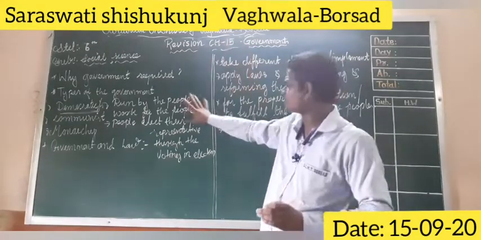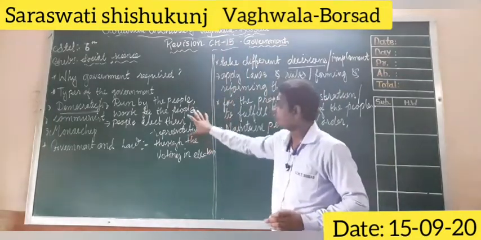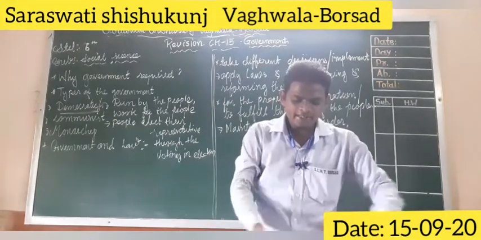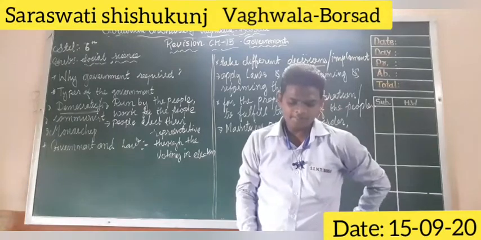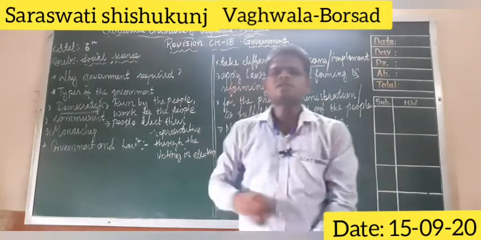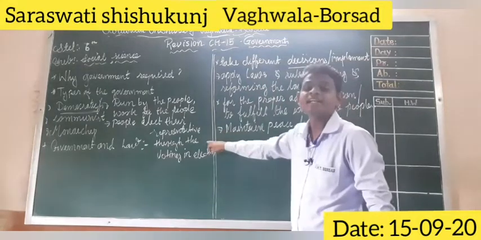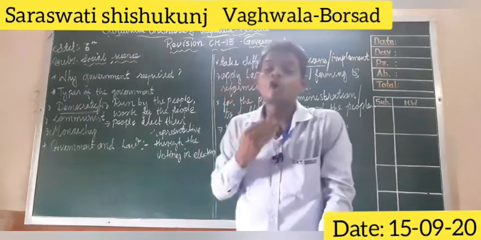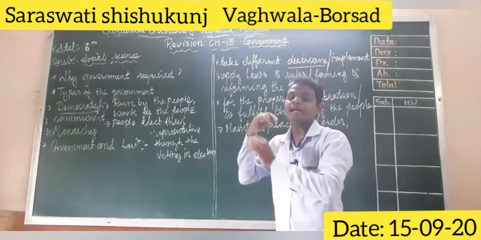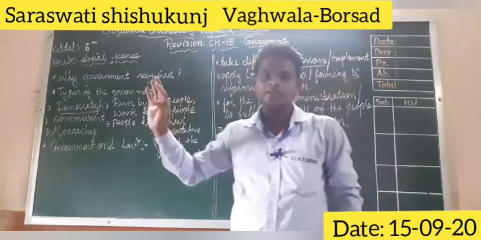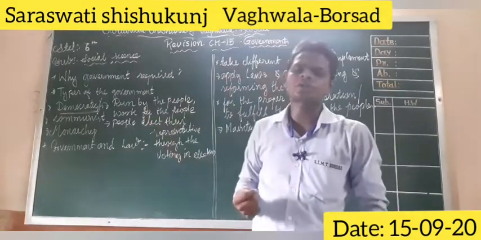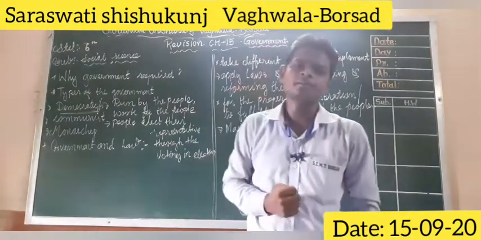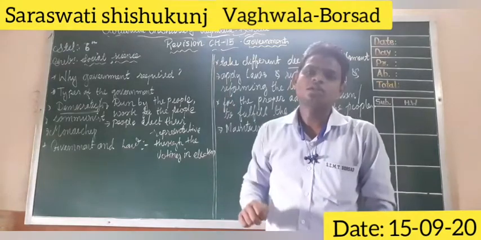So the government has to fulfill all these necessities in a democratic government. The people will not delegate the administration of the country again in the next election if the elected candidates are not doing their work properly and are not fulfilling the will of the people. They will cast them out and give their vote to another candidate, another representative from the party. So they have to work right now.